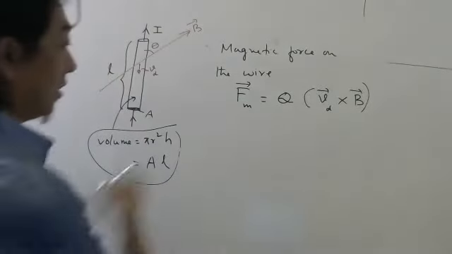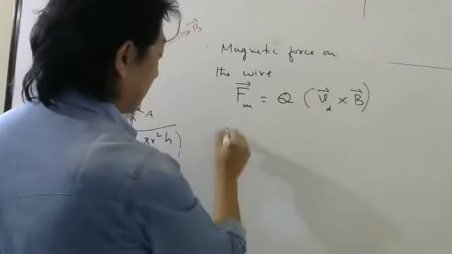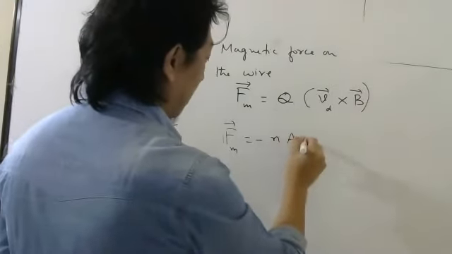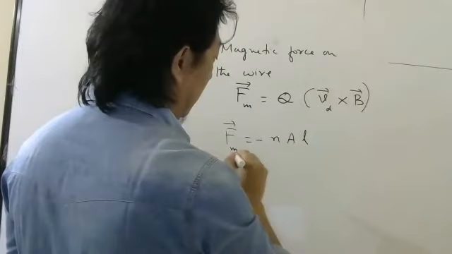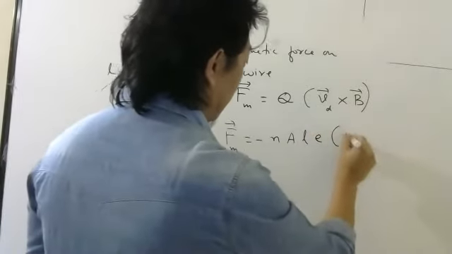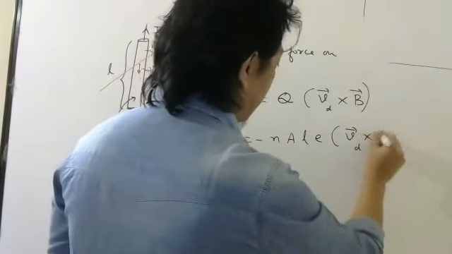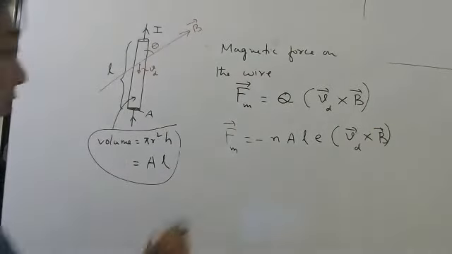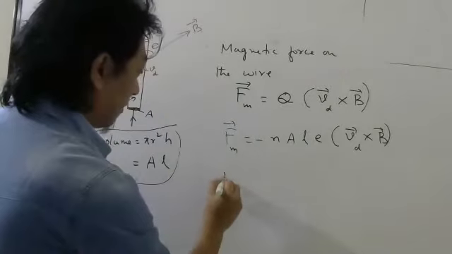Substitute the value of the formula for the charge: minus NAL E Vd cross B. Okay. Now one small thing we will do. Look carefully.